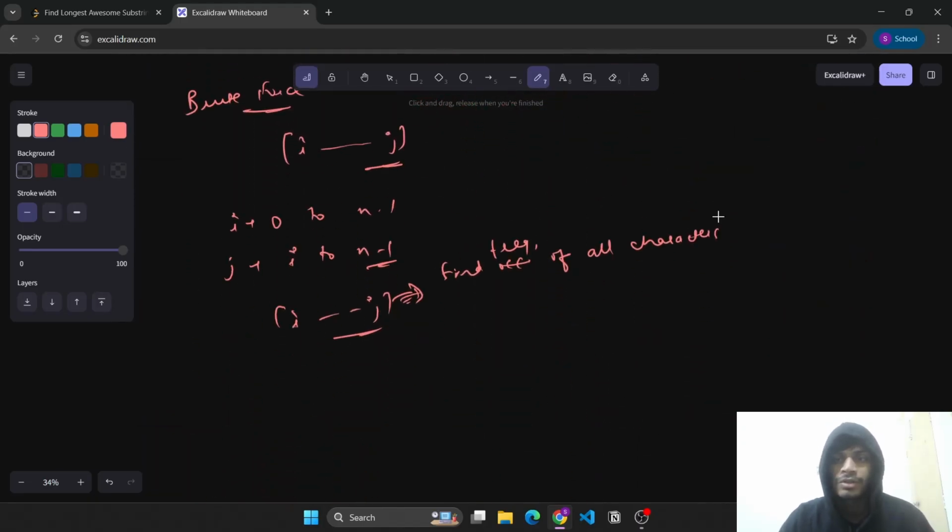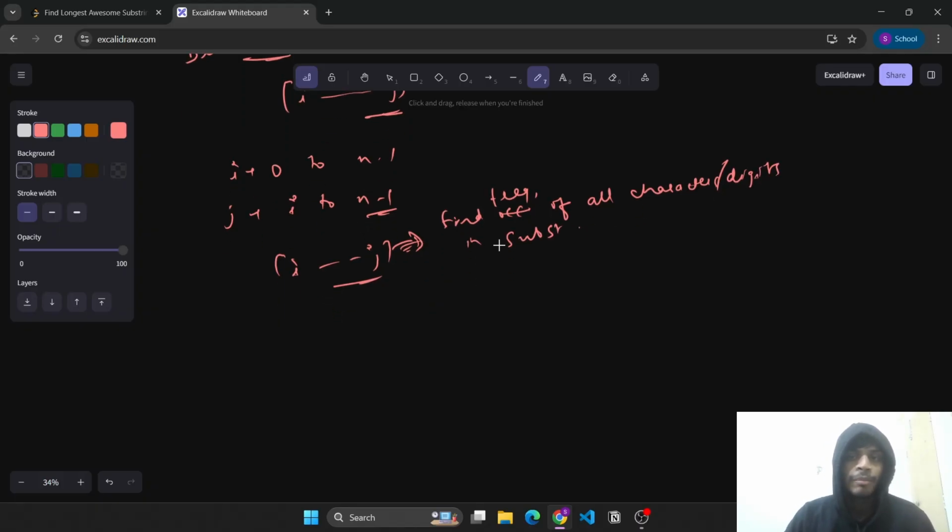So you find the frequency of all digits in the substring, and now find the number of odd frequencies. If the number of elements with odd frequency is less than or equal to 1, then it is possible, else not possible.